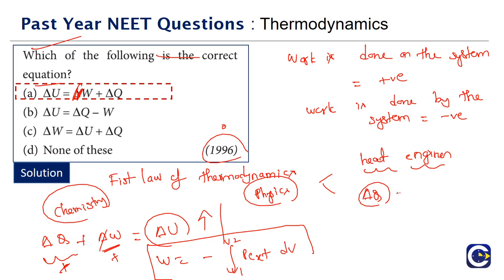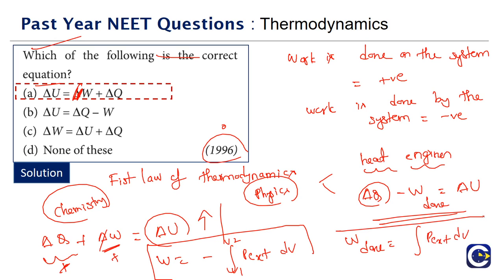The heat engine will take heat and it will always try to do work by using the heat. So there we look at work done. Heat taken minus work done will be equal to the change in the internal energy. There the work done by a gas or a system will be integral P external dV. In this work done formula, minus will not be coming.